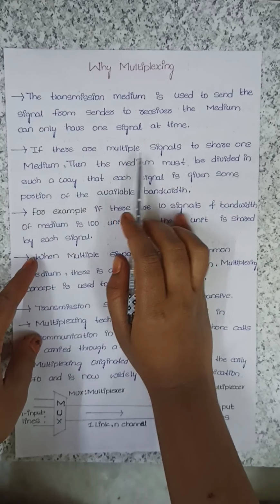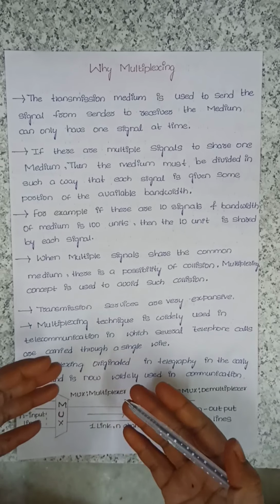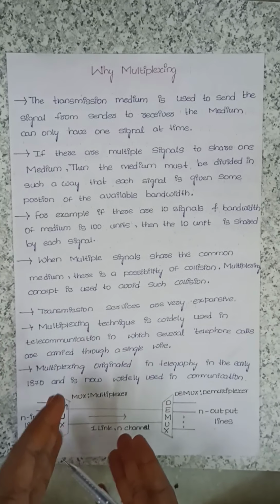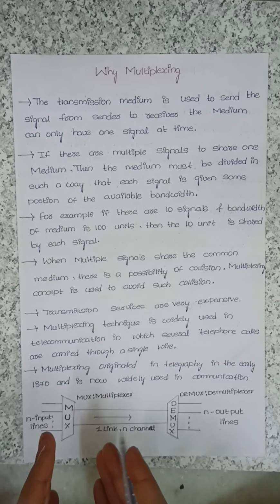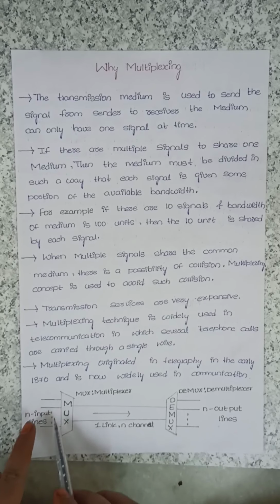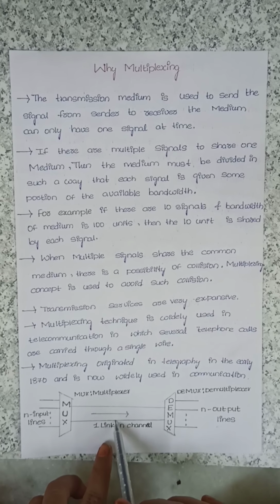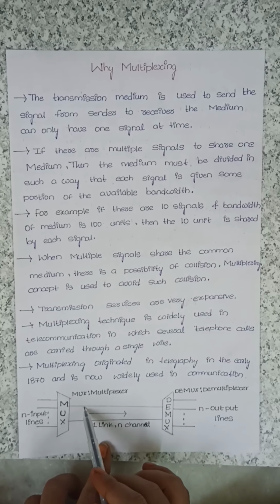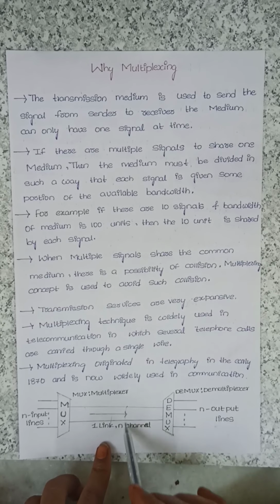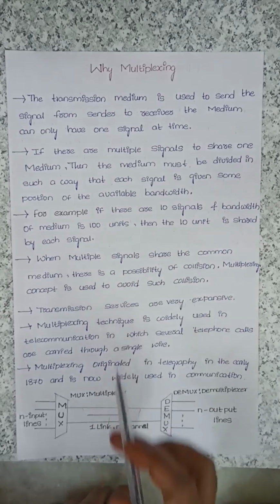If there are multiple signals, we have only one transmission medium. This transmission medium is divided into portions of the available bandwidth.